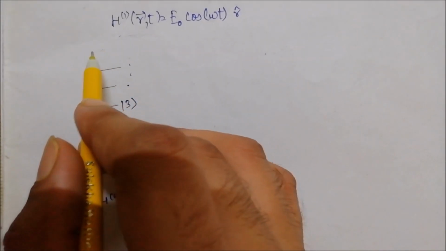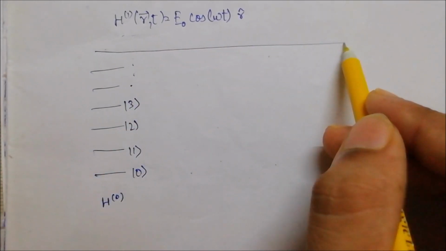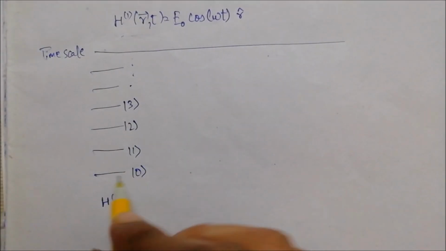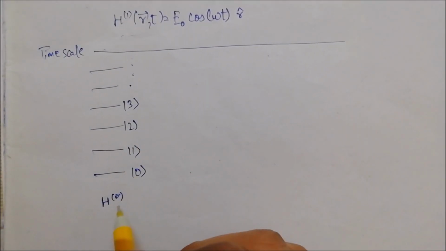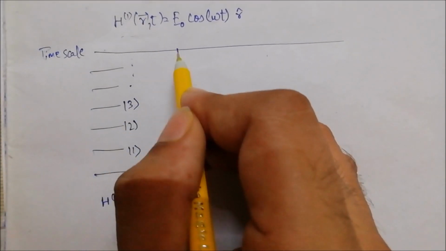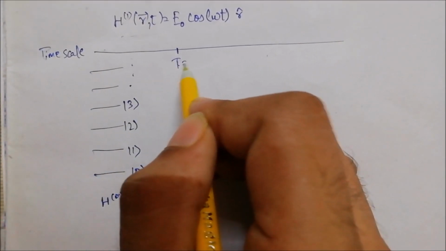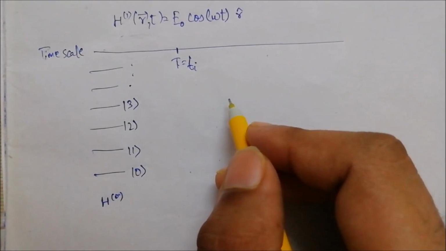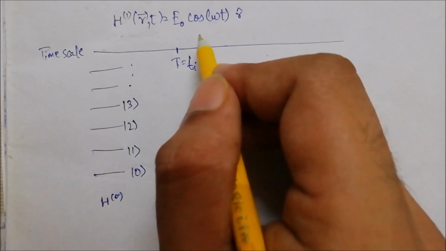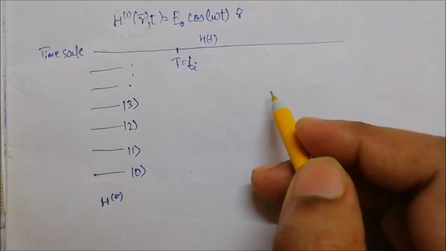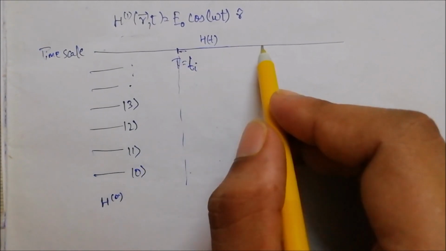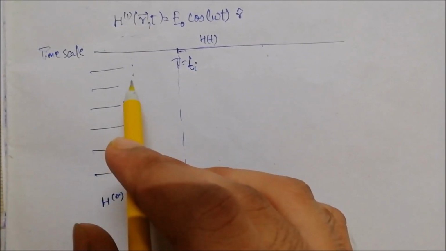And so let's draw a time scale. So this is my time scale. Suppose initially for some time I have an unperturbed system, and after some time, suppose t equal to Ti, I switch on some time dependent perturbation. So as I know that while the perturbation is on, there's no such thing as the stationary states.